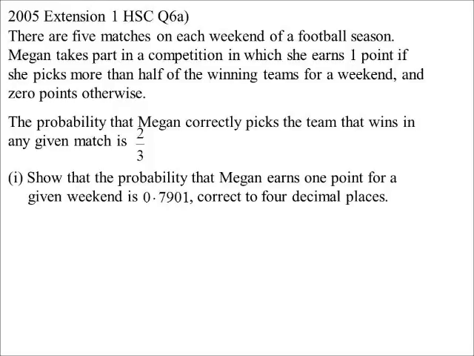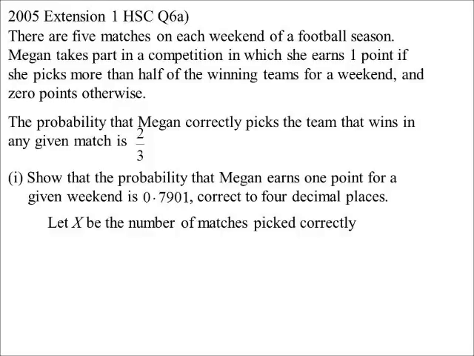Okay, 5 matches on a weekend of a football season. Megan's taking part in a competition. 1 point if she picks more than half of the winning teams for a weekend, 0 points otherwise. Well, that's a tough little tipping comp. Okay. The probability that Megan picks correctly is found to be 2/3. She usually gets 2 out of 3 correct. So show the probability that Megan earns 1 point in a given weekend, and they've rounded off to 4 decimal places. Okay.